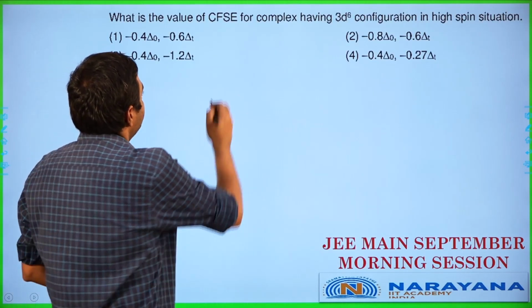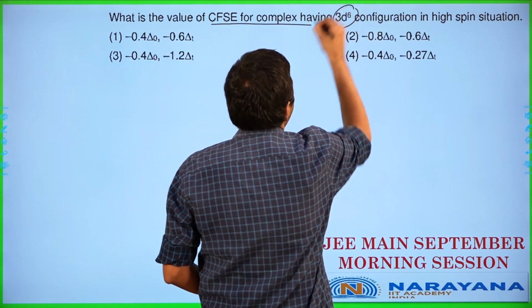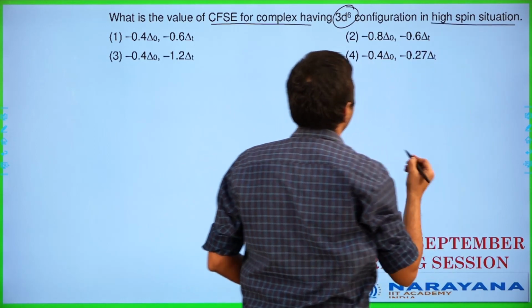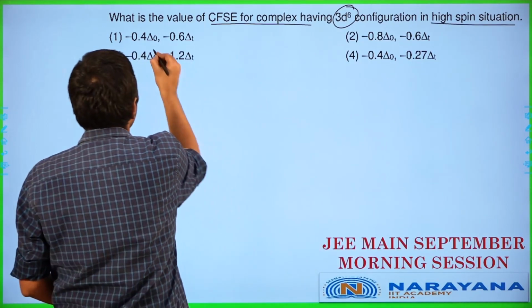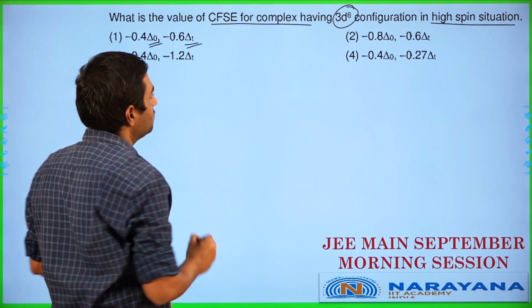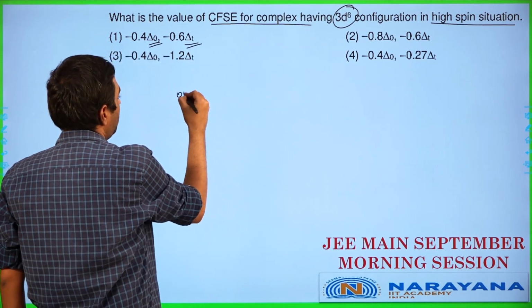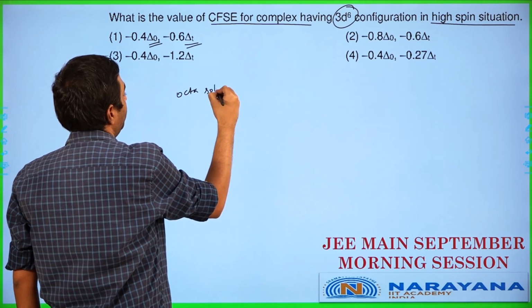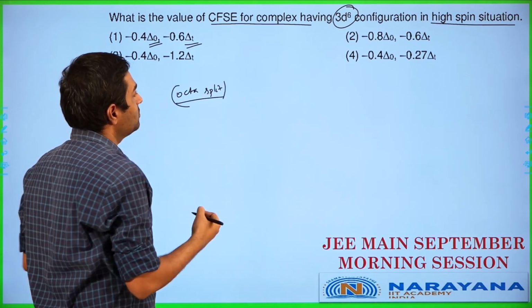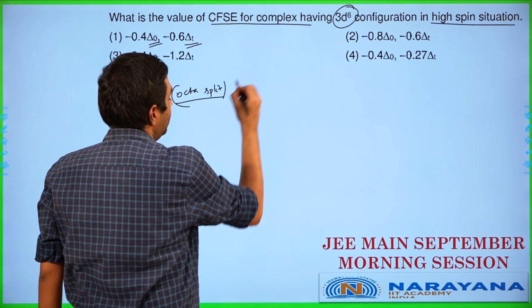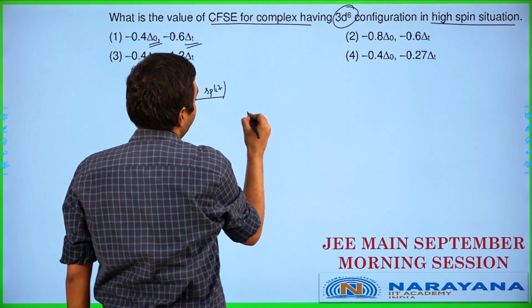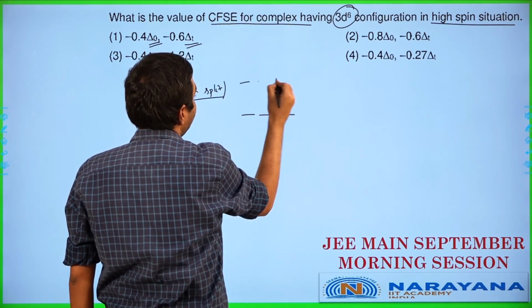The value of CFSE for a complex having 3d6 in high spin situation. Okay, all right. Looks like they are asking for both octahedral and tetrahedral. So we need to talk about both octahedral and tetrahedral split in this particular case. So let's talk about octahedral split over here. How does the octahedral split work? In the octahedral split, we'll end up having T2G at the lower level and we'll have EG at the higher level.